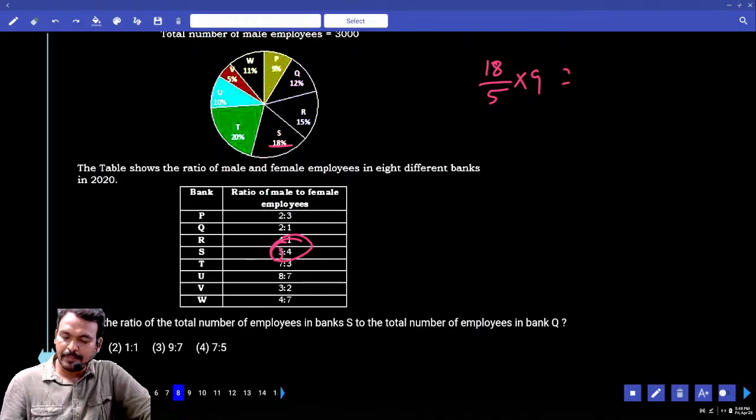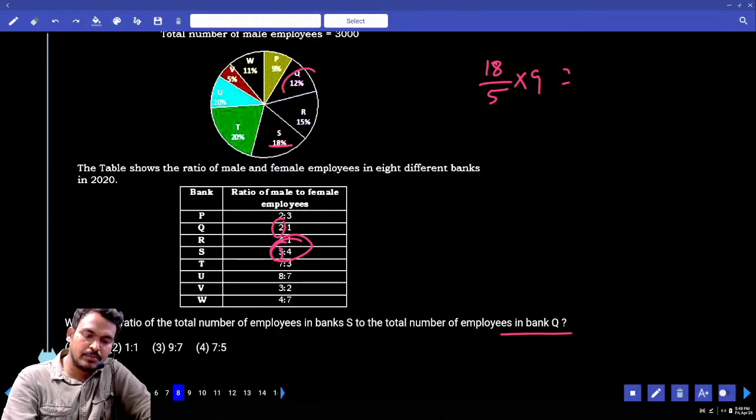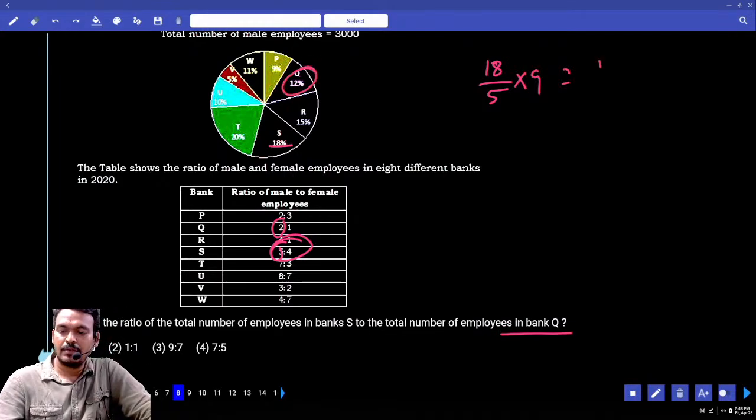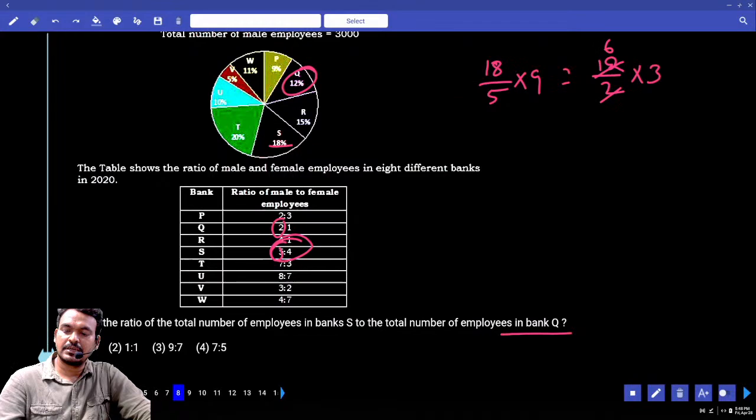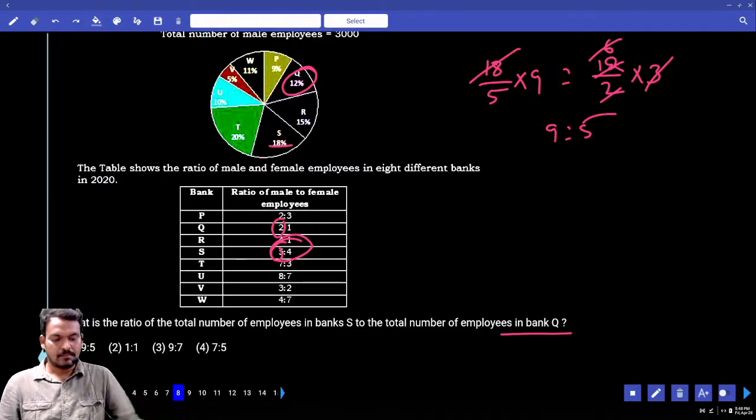Next, bank Q. In bank Q, male is how many parts? 2 parts. That bank Q male is how much? 12%. 12 by 2, we get the 1 part value. Multiplied by 3, we get the total employees. 2 times 3 is 6, 6 times 3 is 18. Cancel, 9 is to 5. What is the answer? The first one.